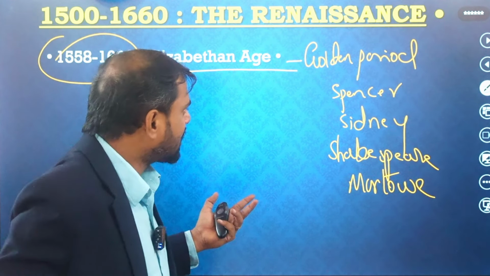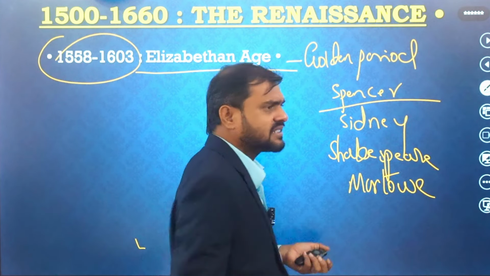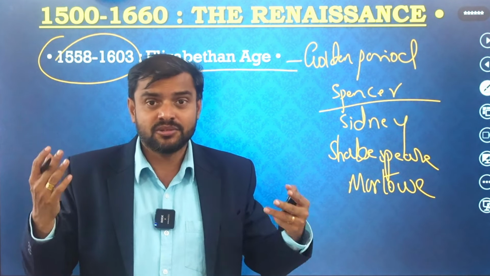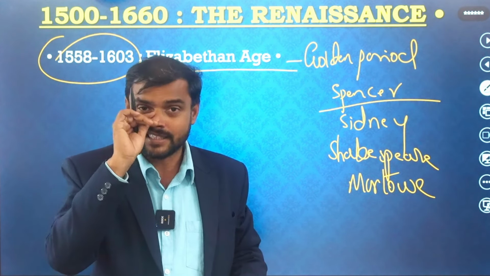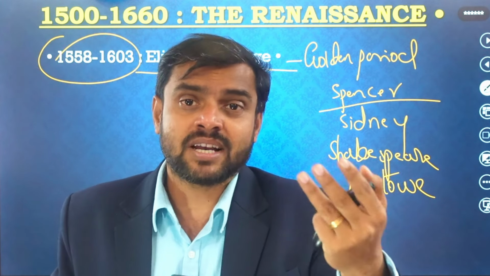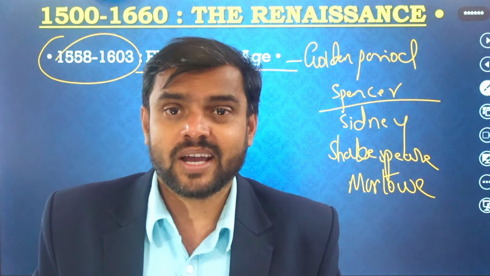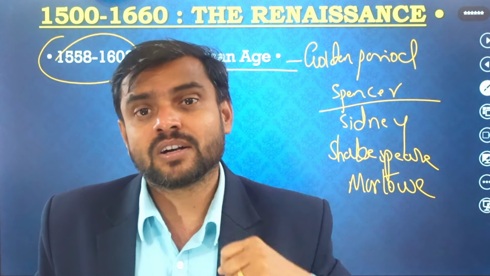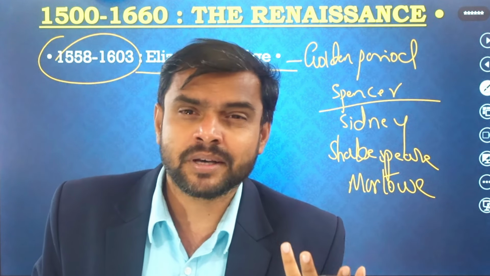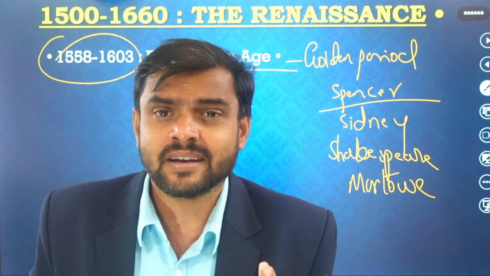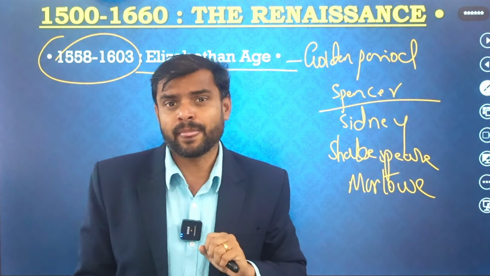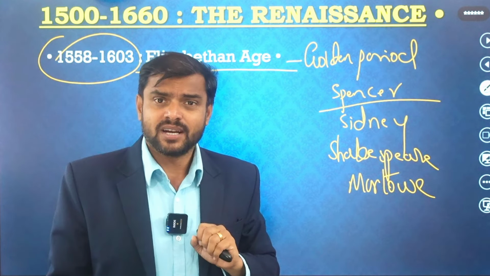You know, they are all writing. Edmund Spenser's Faerie Queene, just think, one of the greatest works. The Shepherd's Calendar, you see how great it is. And Philip Sidney has written great critical works as well as sonnet collections. Astrophel and Stella is a collection of sonnets. 108 sonnets are there, nearly 111 poems in that. So he has written wonderful works. He has even written the Apology for Poetry, a critical work.